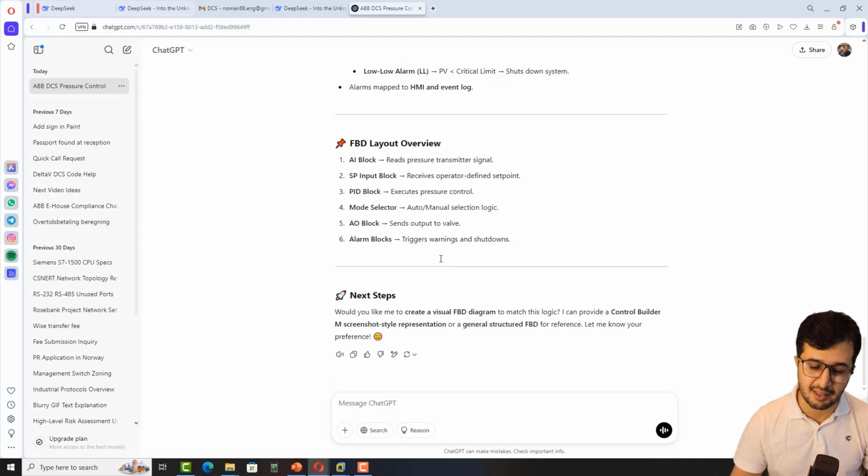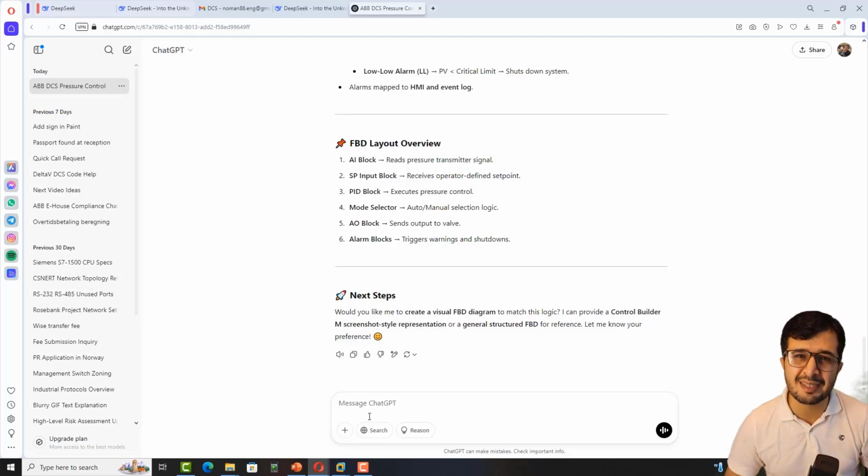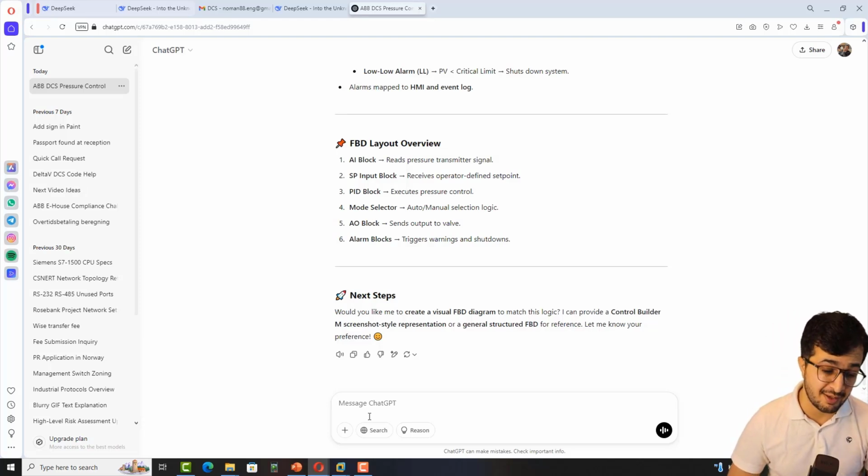It is a generic guideline that you normally get from a person who is aware of a DCS system, some manager who gives you a rough guideline. But at the end of the day, if you don't know the tool, if you don't know the software of a DCS, implementing that or understanding everything written there is a very tricky task, and it's not going to be easy for anybody. So I would say that the ChatGPT response is better than DeepSeek, but it is still not at the level where it can be any danger for people who are working on DCS related jobs. So you're safe, and that's my understanding.